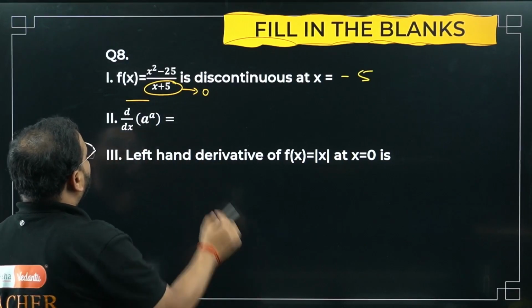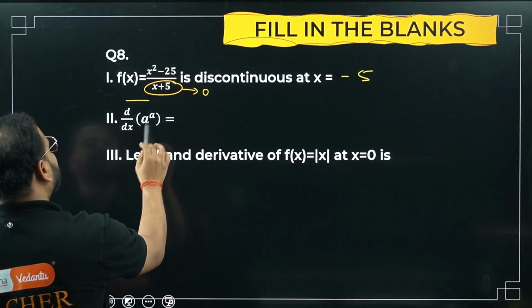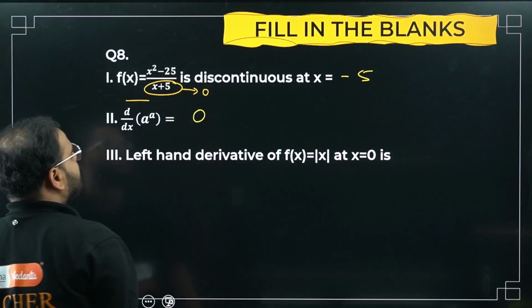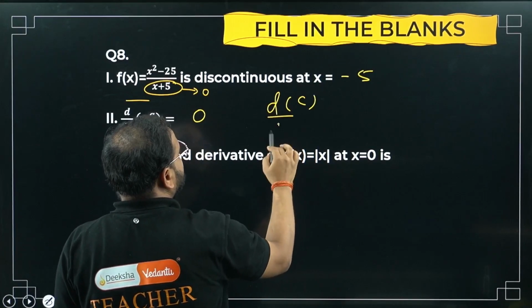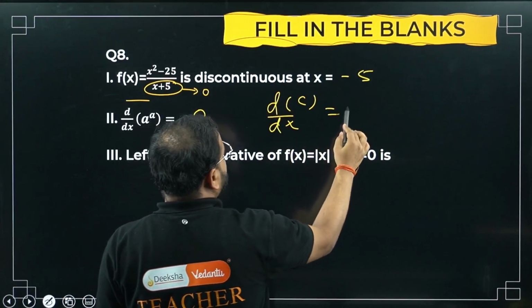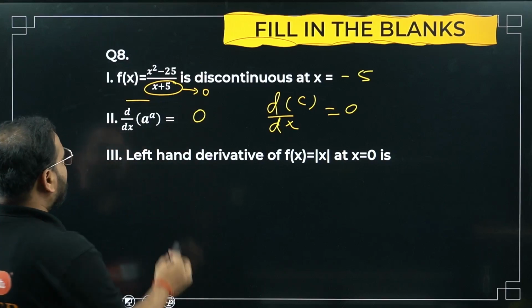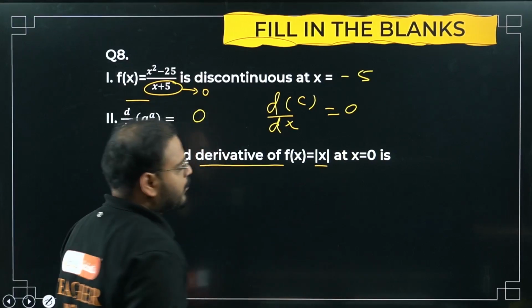So great. What about this? It's a constant, right? a bar a is a constant. Differentiation of a constant is what? 0, no? Check here. a bar a is simply a constant C. Differentiate with x. What's the answer, sir? 0. Answer is 0.